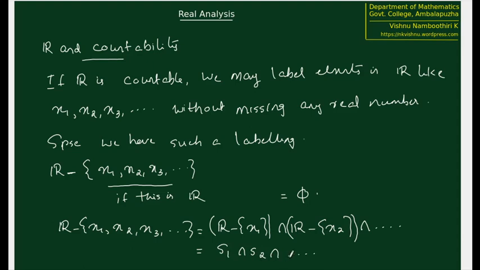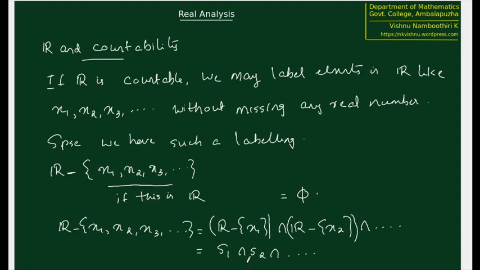But see that if S1, S2, etc. are closed intervals, we know that these are not closed intervals, these are just R minus some single element. Suppose S1, S2, etc. are closed intervals, S1 does not contain x1, S2 does not contain x2, etc. Suppose that S1, S2, etc. is a nested sequence of closed intervals, then this intersection contains at least one element. That means R minus {x1, x2, x3, etc.} will contain at least one element. So at least one element is left out of the labeling x1, x2, x3, etc.